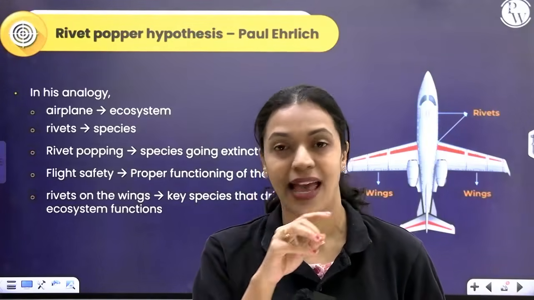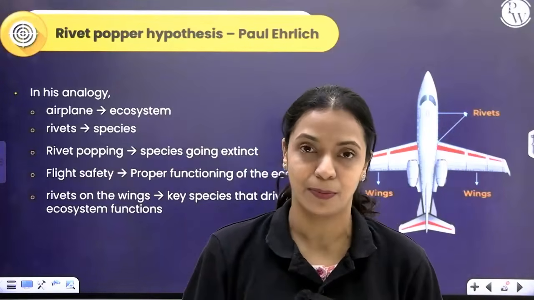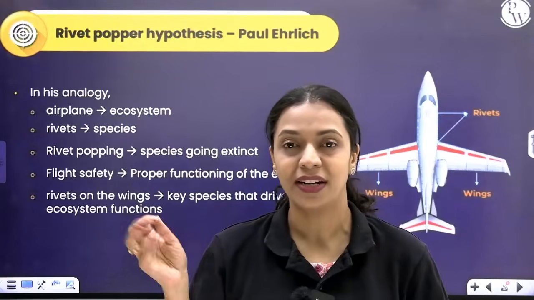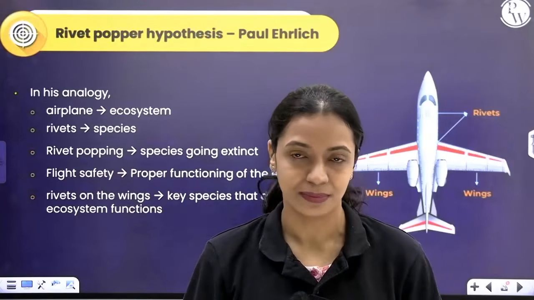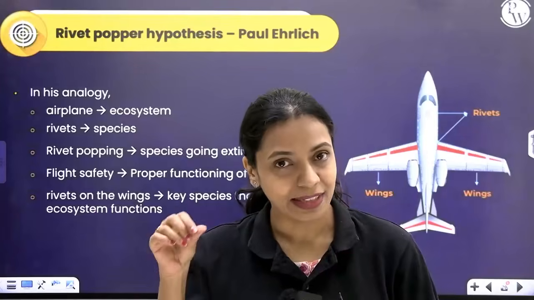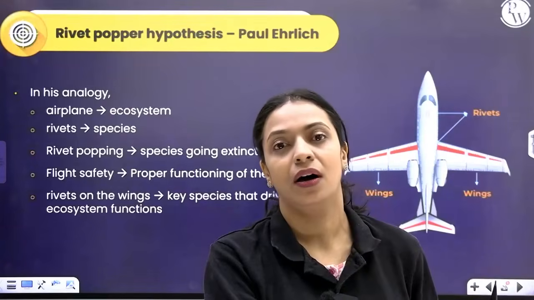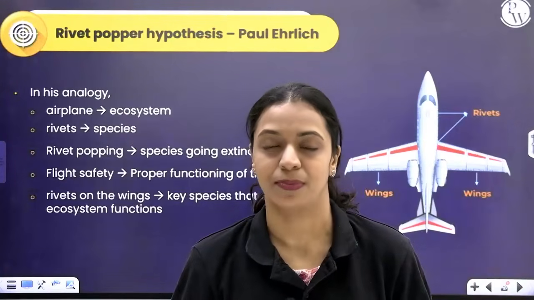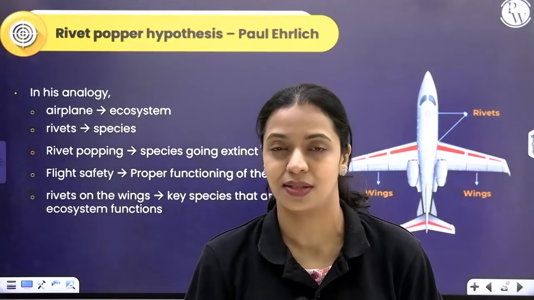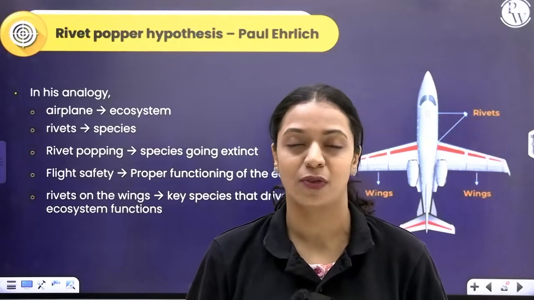Now let's say every passenger that travels in the airplane pops up one rivet and takes it home with him or her. We will compare that popping of rivets to species going extinct in an ecosystem. This is called the rivet popper hypothesis because people are popping off rivets from the airplane.